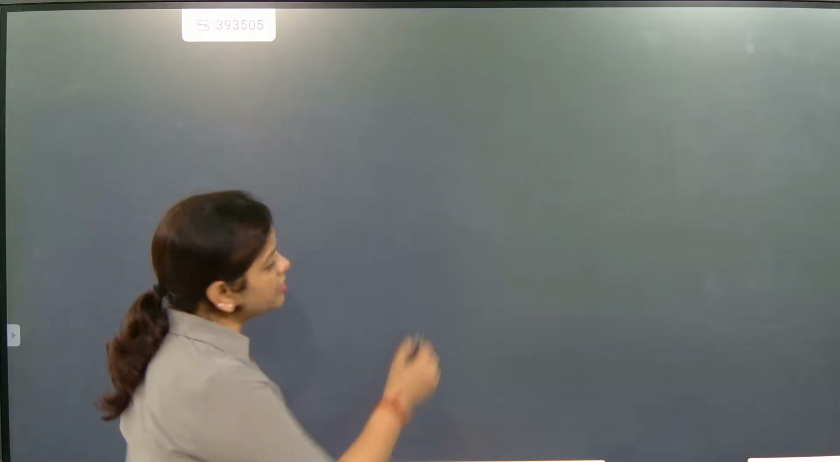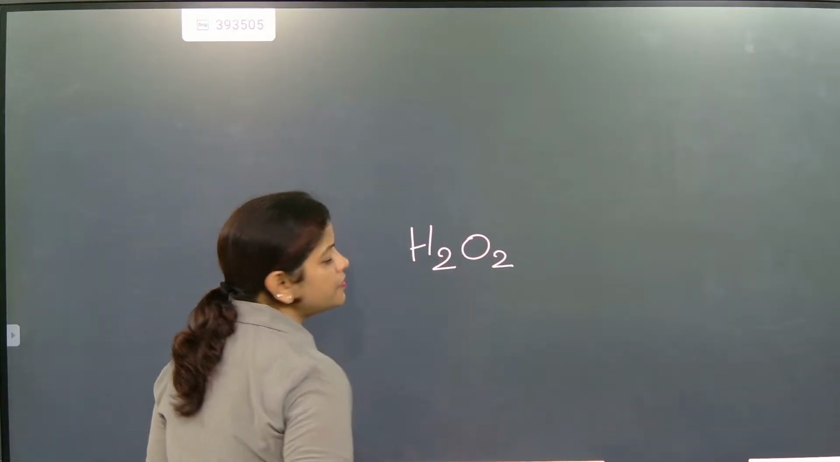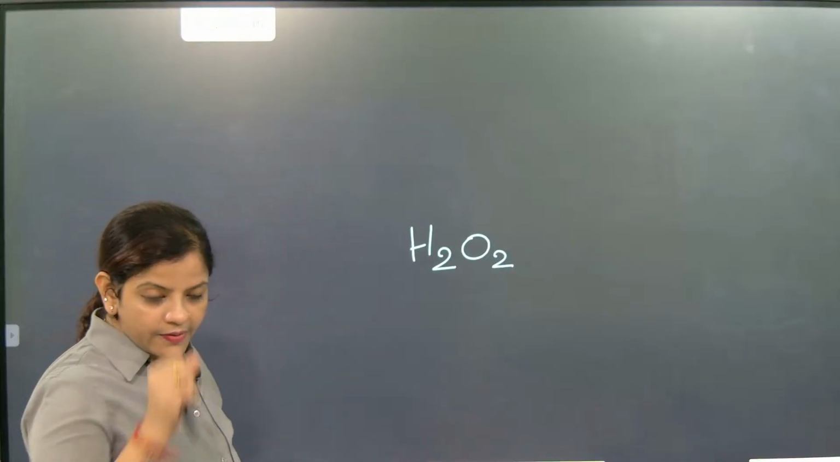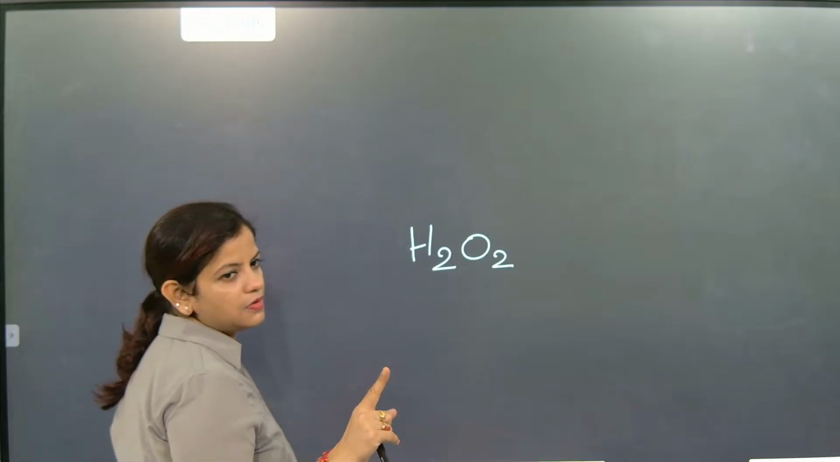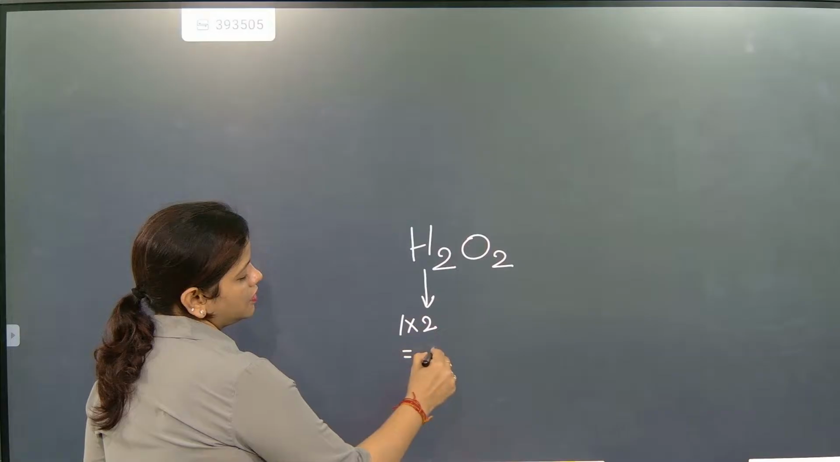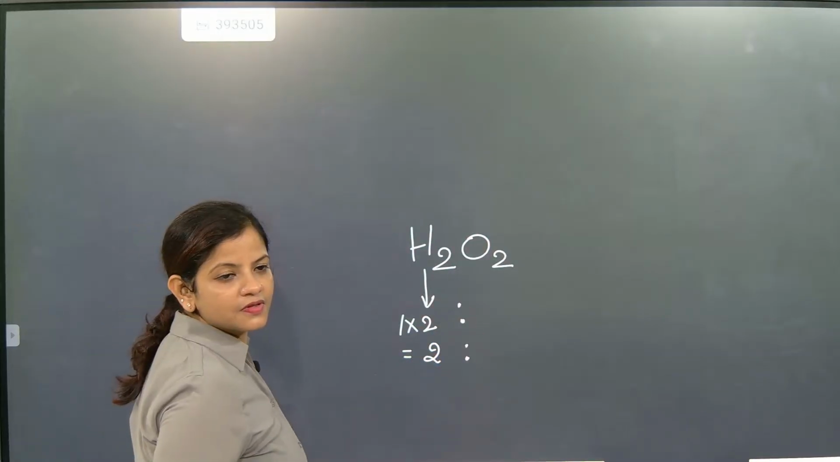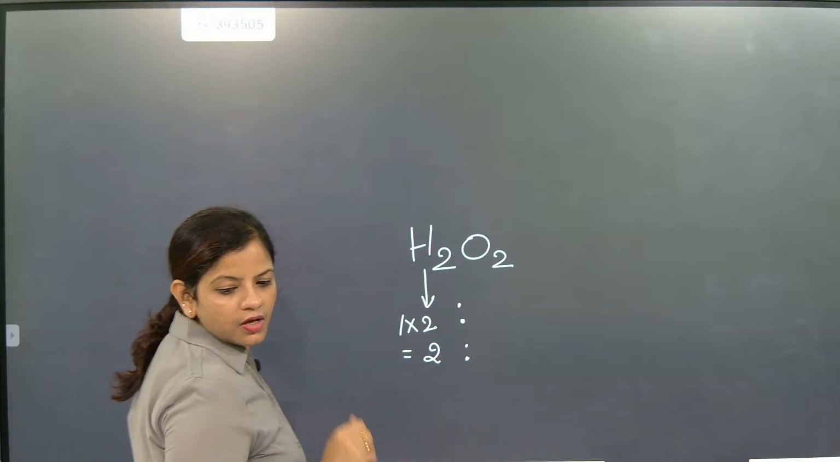So can you tell me this one? H2O2, hydrogen peroxide. What is the formula? Hydrogen atomic mass is 1, so 1 into 2. Done. Oxygen, beta. How many hydrogen atoms are there? 2 hydrogen atoms are there.